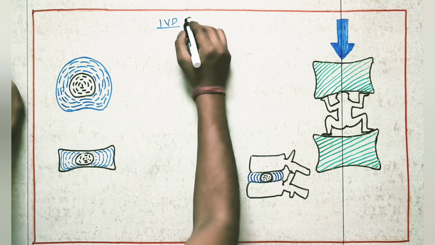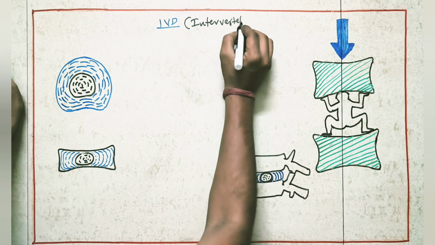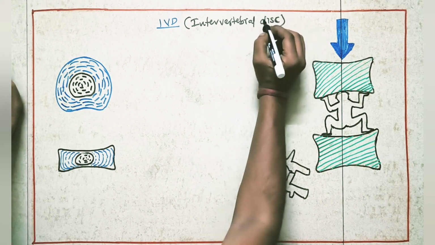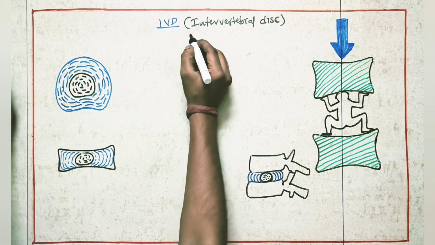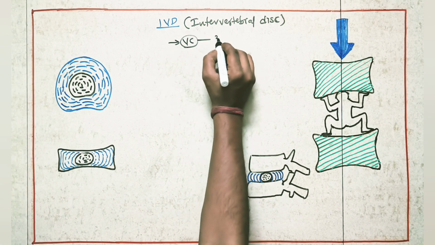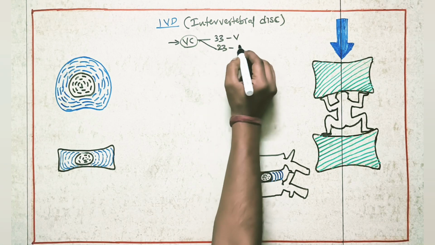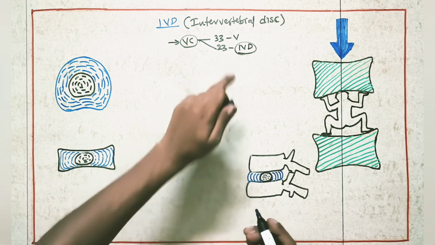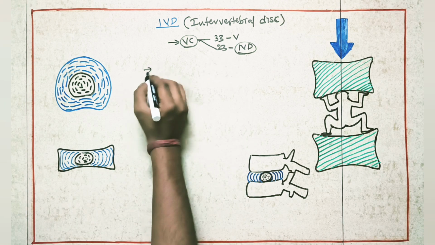Topic about IVD, intervertebral disc. In our vertebral column, we have 33 vertebrae and 23 IVDs, intervertebral discs. So a total of 23 IVDs will be there.